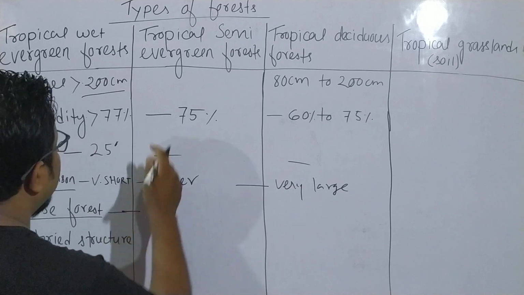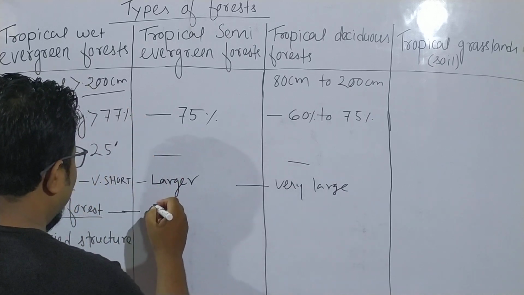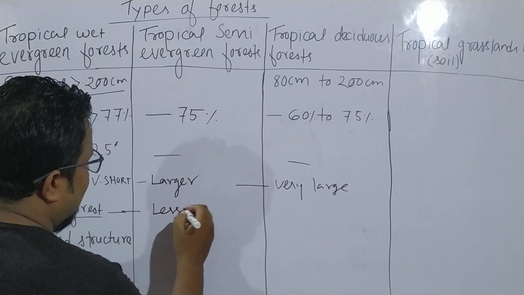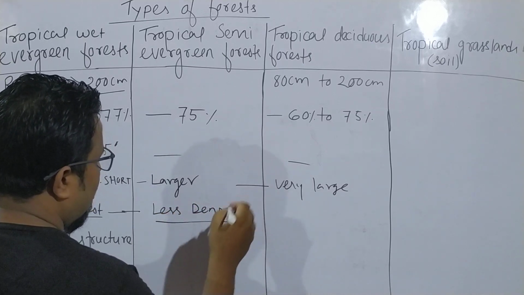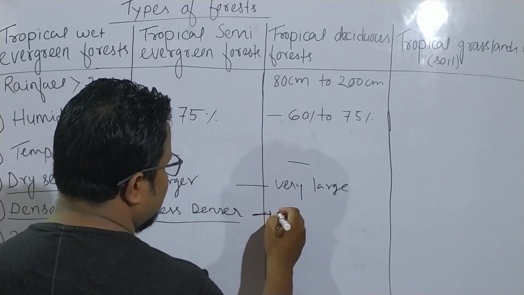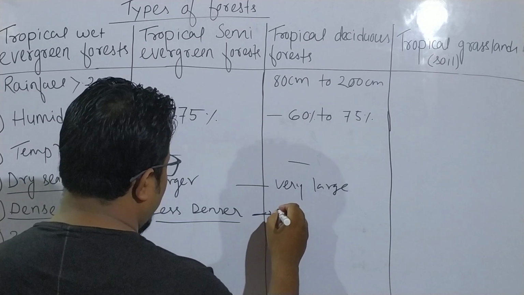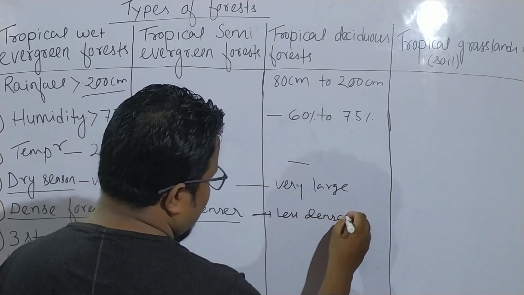As compared to tropical wet evergreen forest, the semi evergreen forest is a little less dense, and the deciduous forest is again less dense.